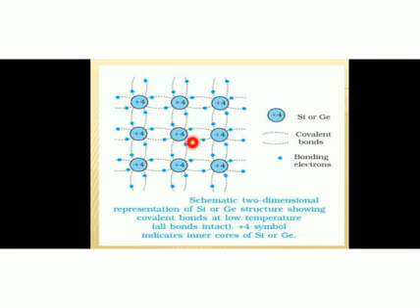If you consider this germanium atom as an example, suppose this is the germanium atom that we are considering, and this germanium atom has 4 valence electrons, 1, 2, 3, 4. Now in order to obtain a stable configuration, this atom shares its electrons with this neighboring atom, this neighboring atom, this atom and this atom.